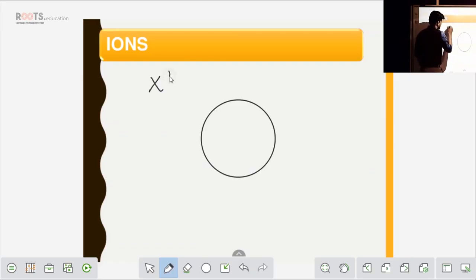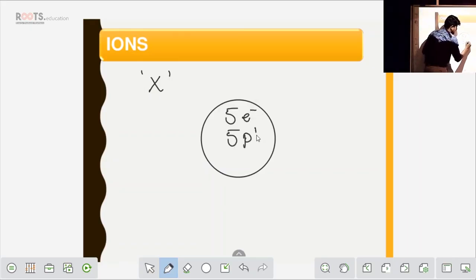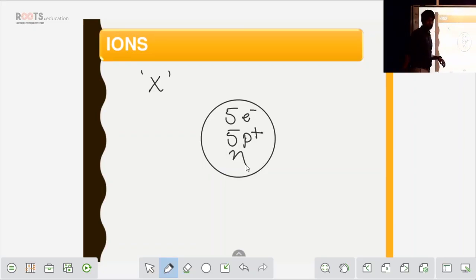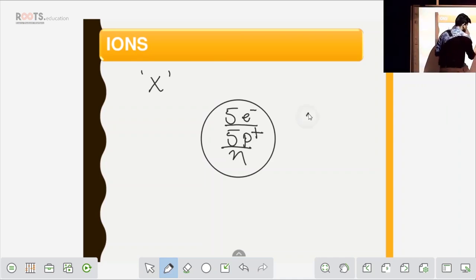So I consider an element X, just an example. I consider one element X, and in that element you have an atom. In that atom I have 5 electrons, 5 protons and a few neutrons. Now electrons are negatively charged, protons are positively charged. Now if I want to take the net charge or the total charge of this particular atom, what do I have to do? Total charge, that is 5 electrons, 5 protons.